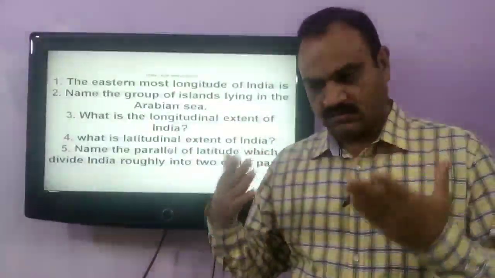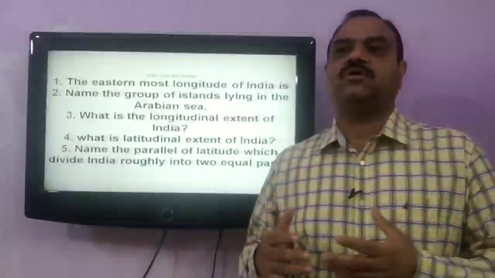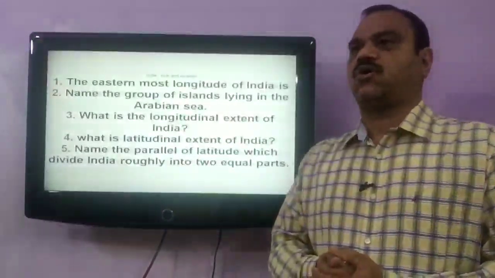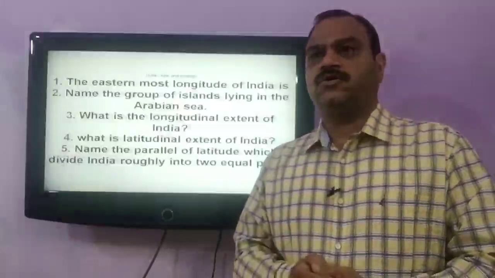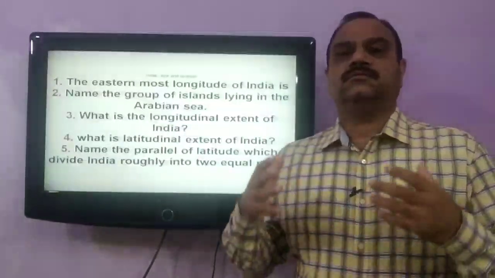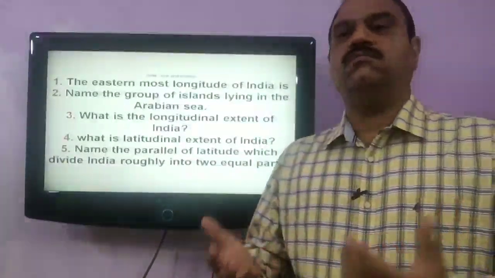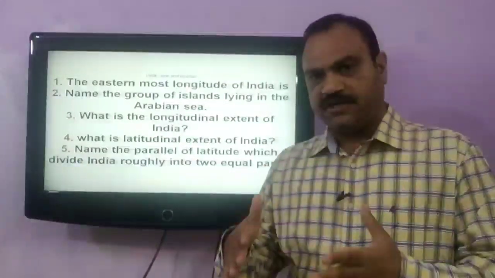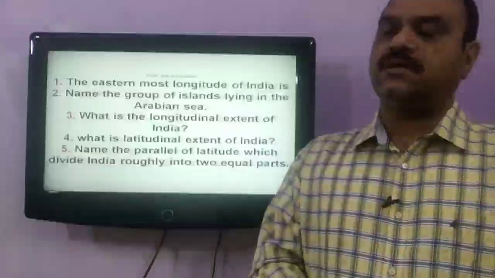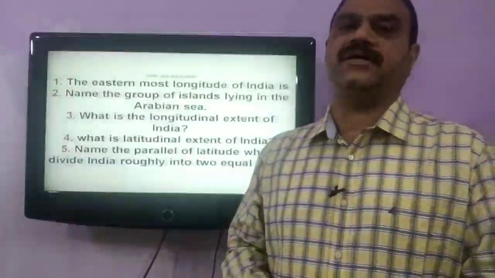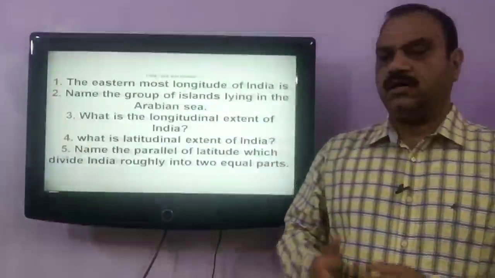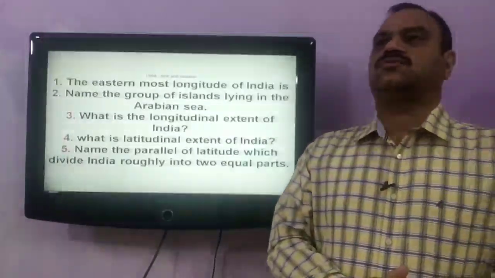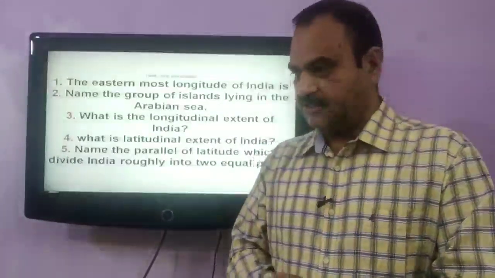One of the parallels is the Tropic of Cancer, that is 23 degree 30 minutes. The Tropic of Cancer divides India into two equal parts. The northern part is known as subtropical India and the southern part is called tropical India.